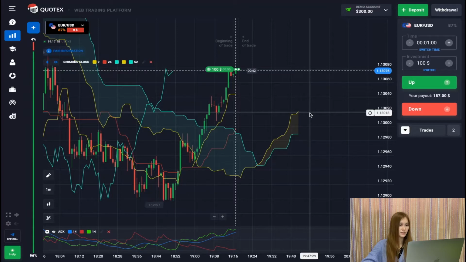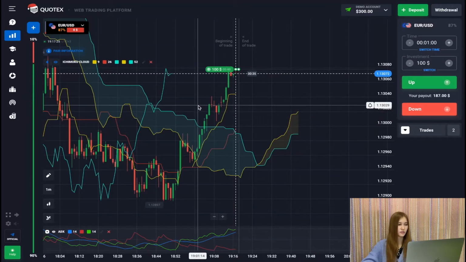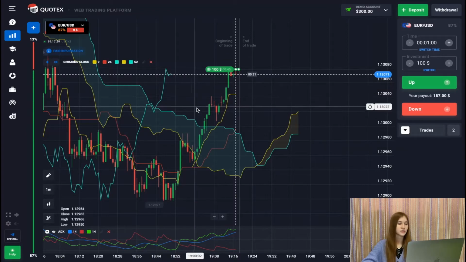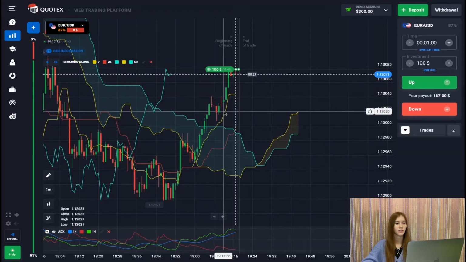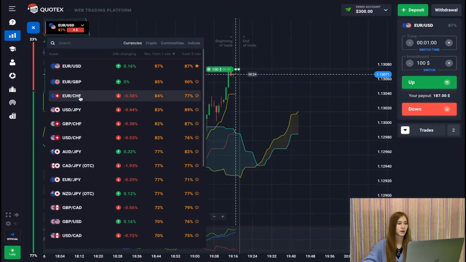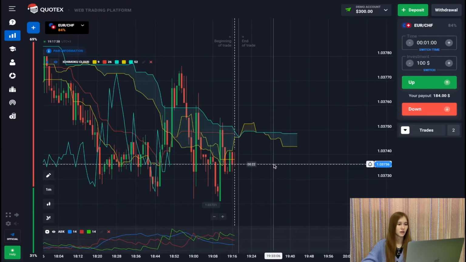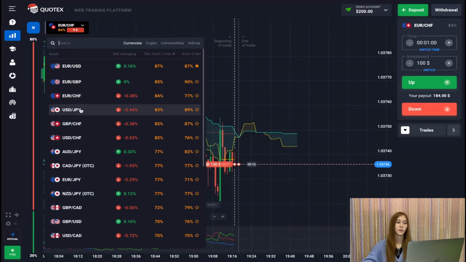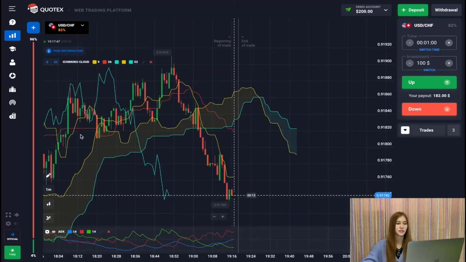In the price, the same picture: plus DI is above, and the price is above the cloud. The uptrend was crossed. The yellow moving average will also be crossed from the bottom up. Open the next deal. Here I will open a deal to reduce the price. Here I will also open a deal to reduce the price. The first deal, as we see, goes into plus.